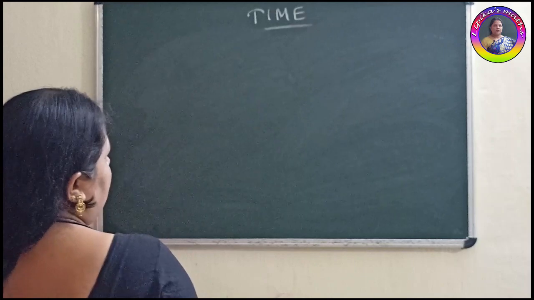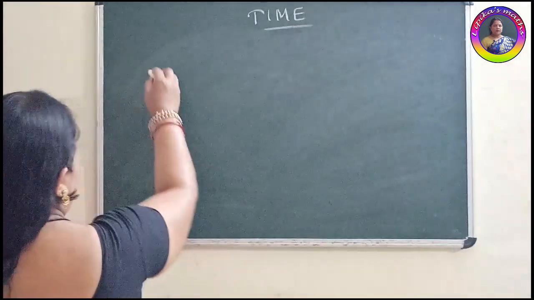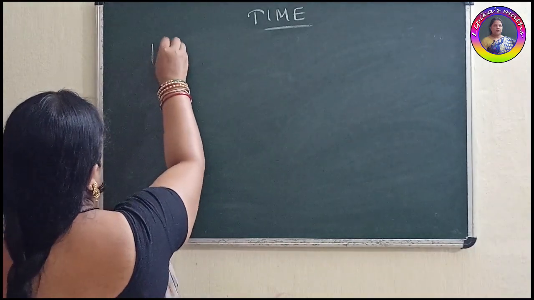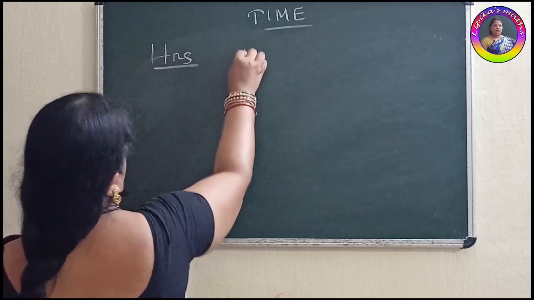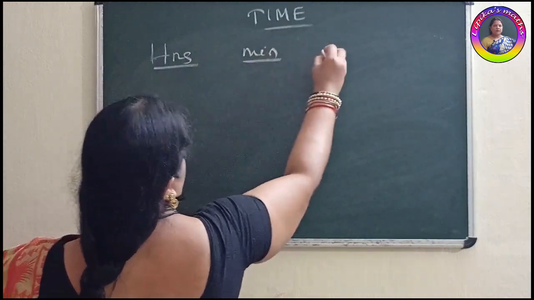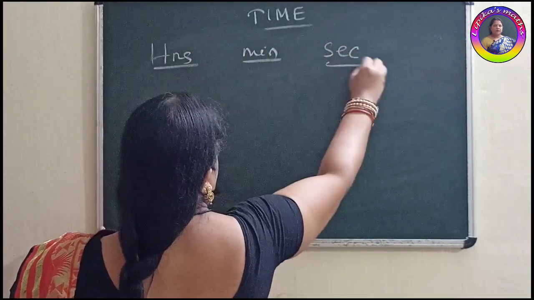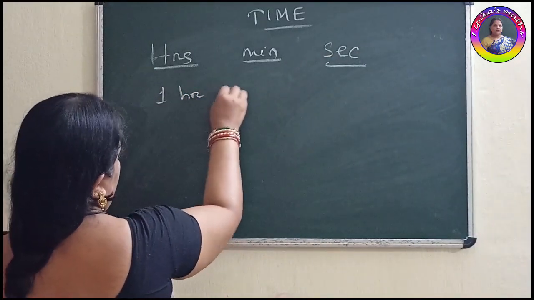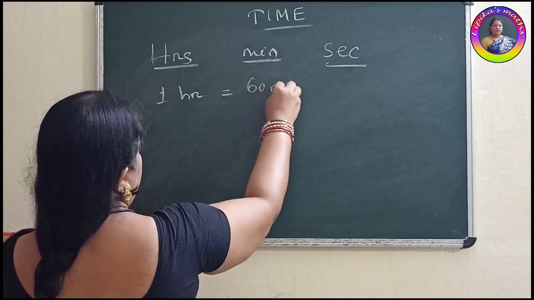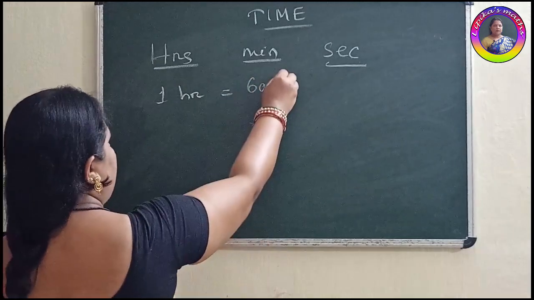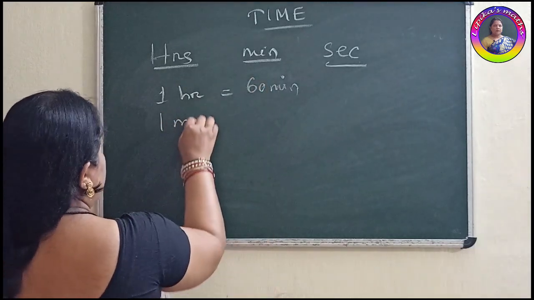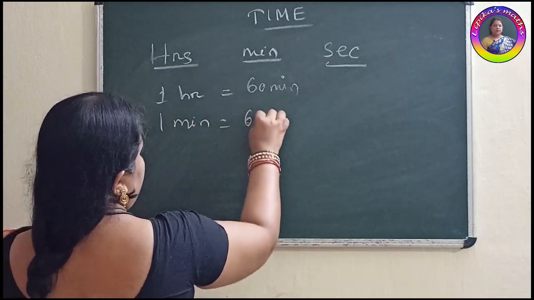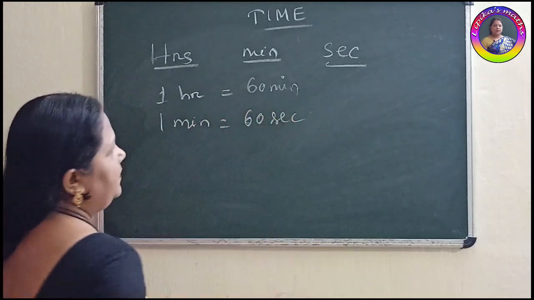How to convert the timing? The terms we are using here are hours, minutes and seconds. Clear? 1 hour equals 60 minutes. Got it? 1 minute equals 60 seconds.